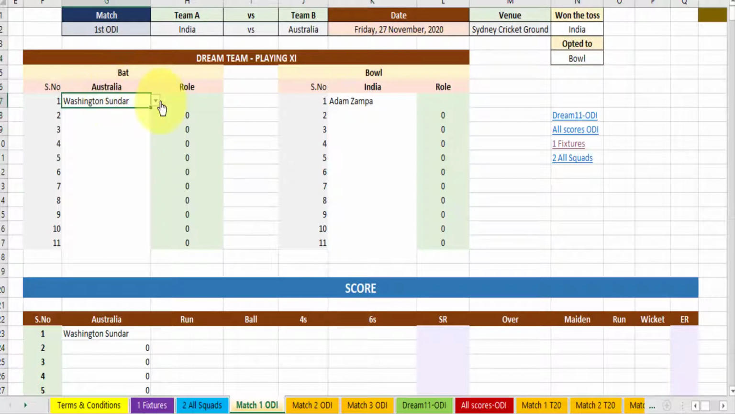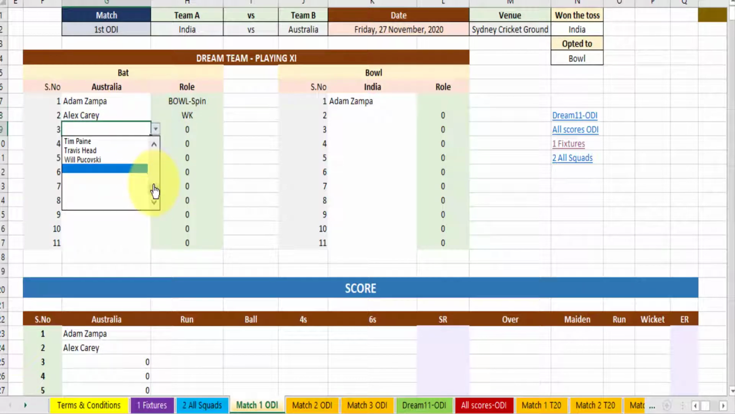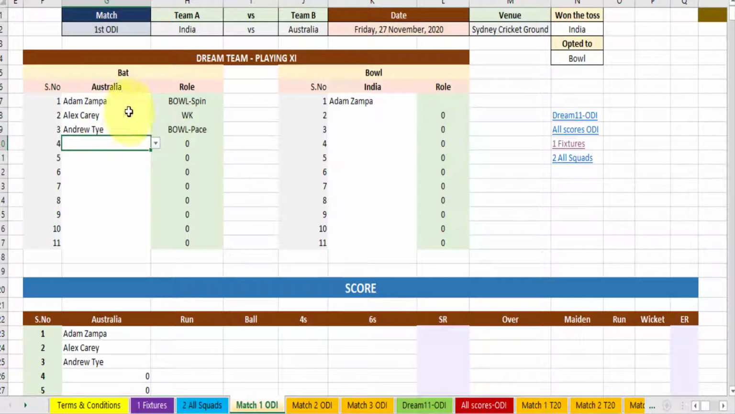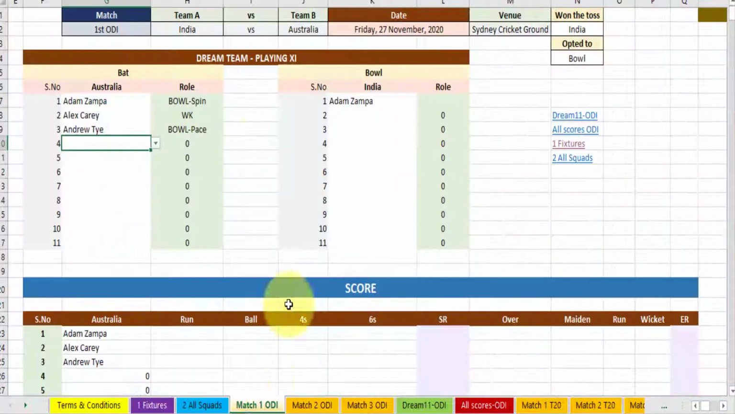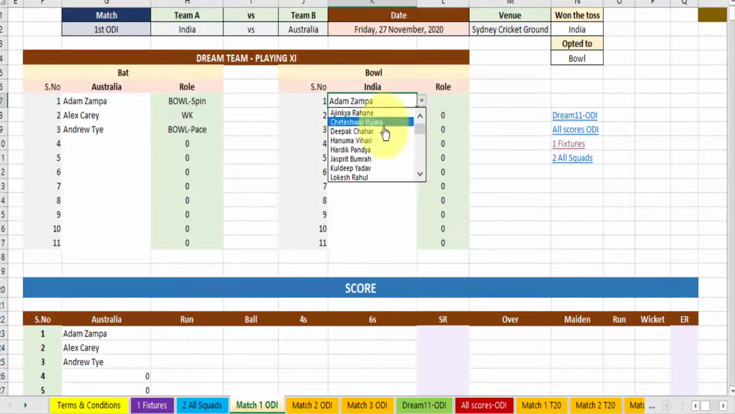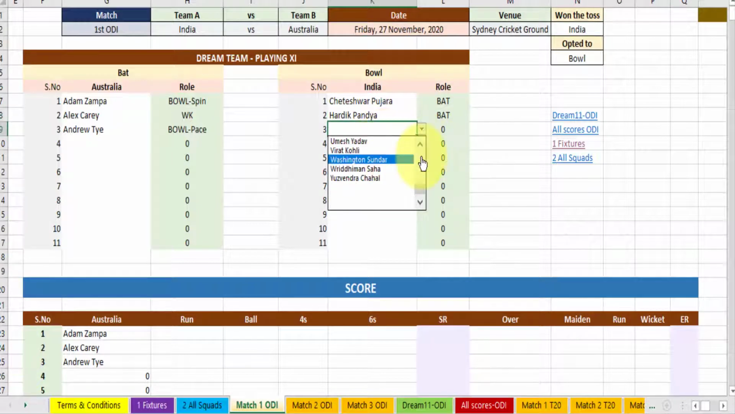From the drop down menu I have to select all the players like Adam Zampa, all the playing 11s. Obviously the playing 11s are announced as per the batting order, and I will start selecting. As soon as we start selecting, the role which you have selected by clicking the drop down menu starts appearing here also. Similarly for India, Cheteshwar Pujara, those who are in the playing 11 announced, you will be selecting here.